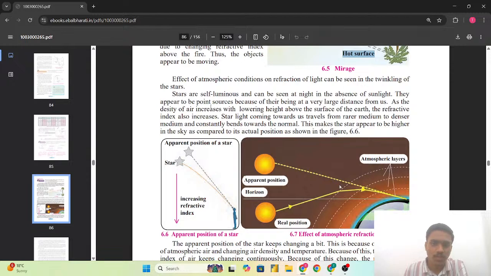As the density of the air increases with lowering height above the surface of the earth, the refractive index also increases.